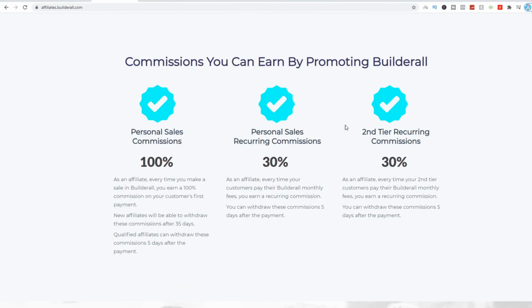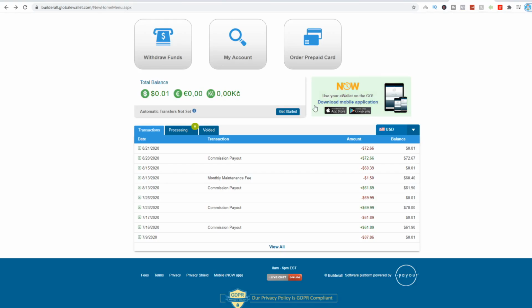So I'm going to quickly hop over to my affiliate dashboard, and here you can see some commissions that I have been withdrawing from my Builderall account from doing this exact strategy that I'm going to teach you now in a bit in step number 3. So you can see $72 is withdrawn to my bank, $60, $61, $69, $69.99, $61.86, $61.89, $87.